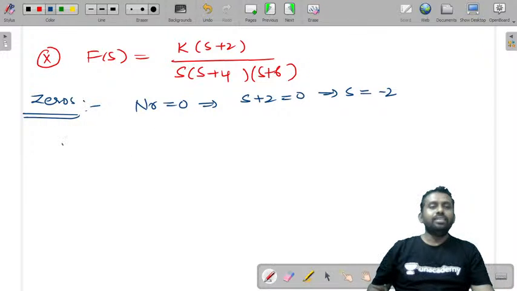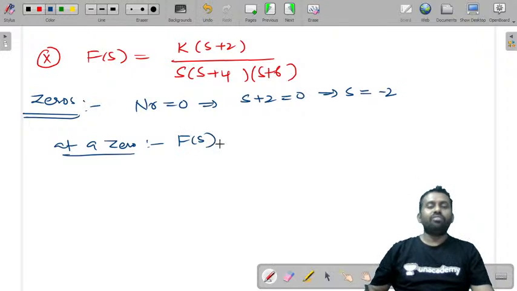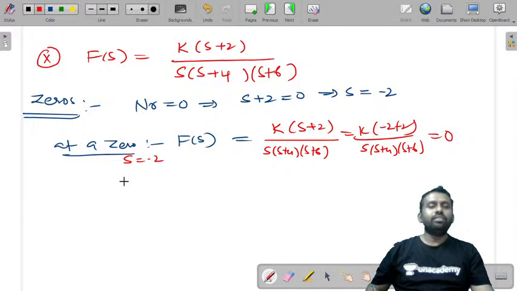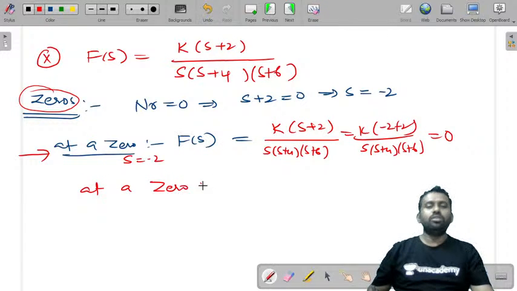Now at a zero, let us find the function value. At a zero, that is F(s), what is the value? This zero is s = -2. Let us substitute that in K(s + 2) / [s(s + 4)(s + 6)], that is K(-2 + 2) / [s(s + 4)(s + 6)]. So this is making the value of the function 0, that is, at a zero the function value F(s) = 0.